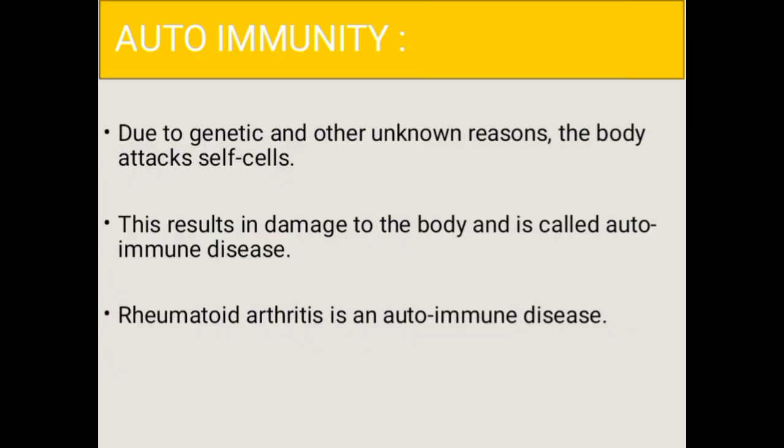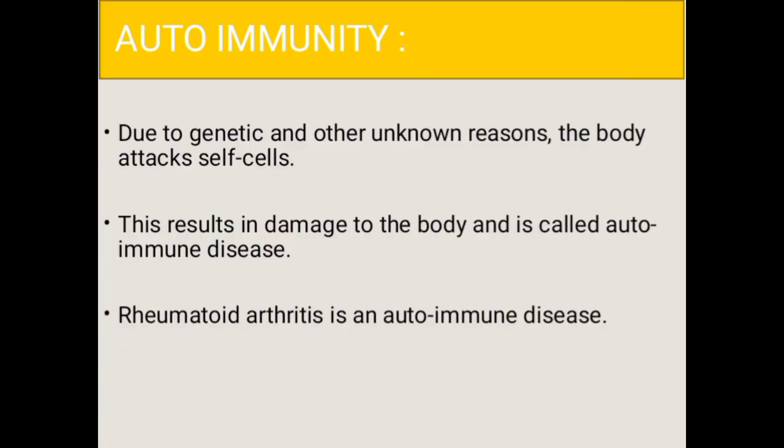But in autoimmunity, the immune system loses its ability to distinguish between self and non-self. Self means the body's own tissues and cells, and non-self are the foreign substances. In autoimmunity, the immune system starts attacking the body's own cells and tissues as if they are foreign.